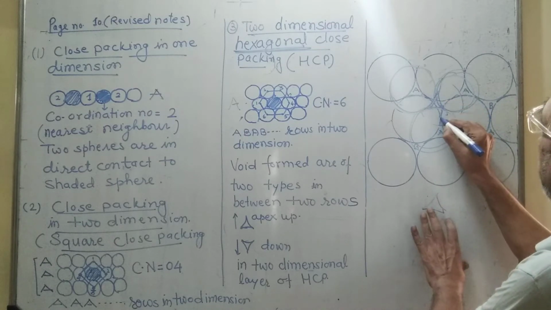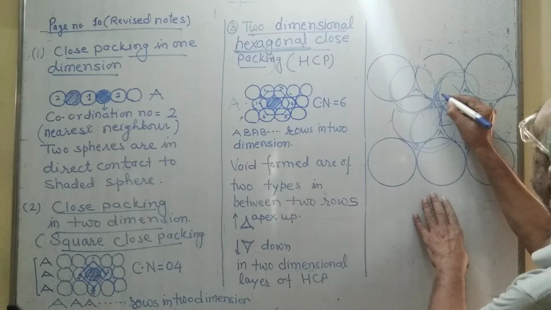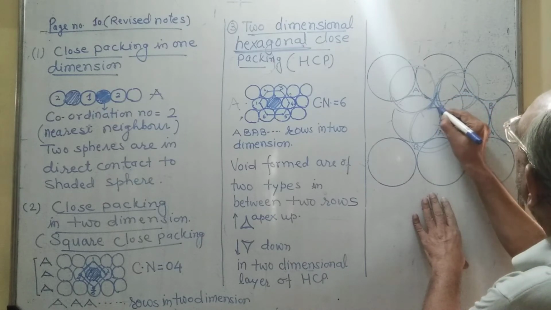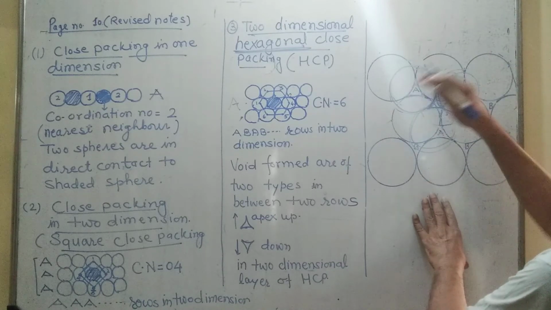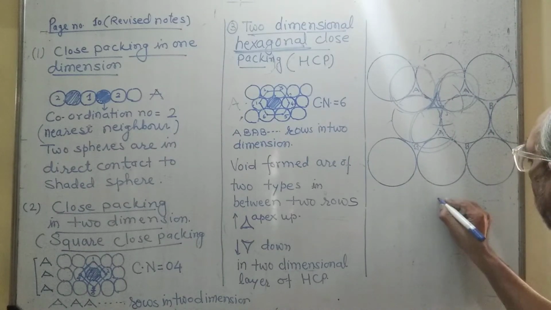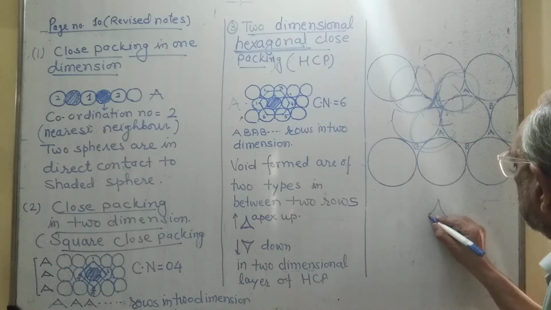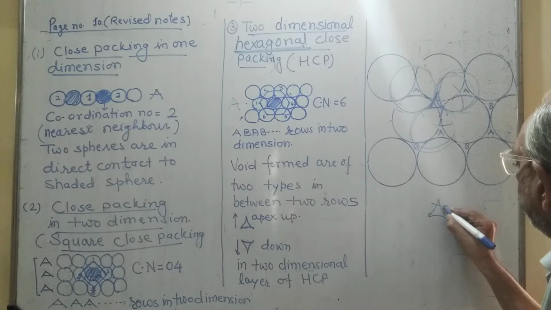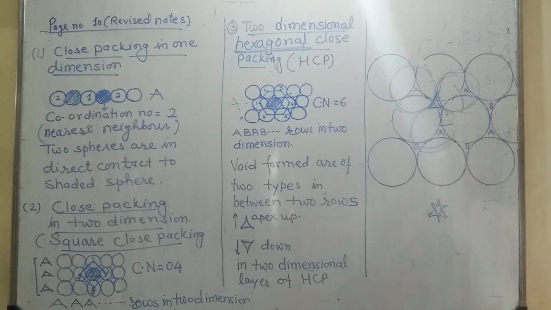If it is pointing downward in the lower layer, it is pointing upward in the upper layer. If we put the spheres in a different manner, then downward will be upward and upward will be downward.